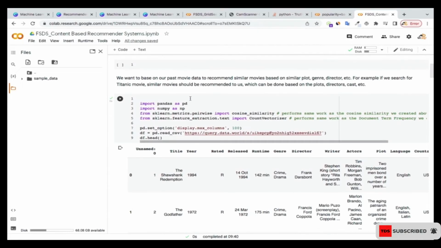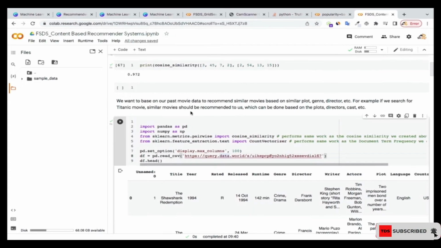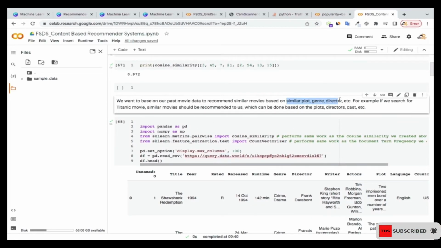What we're going to do is go to this URL and import some data set over there. This is a movie data set which is going to help us make some recommendations based on similar plot, genre, director, etc.